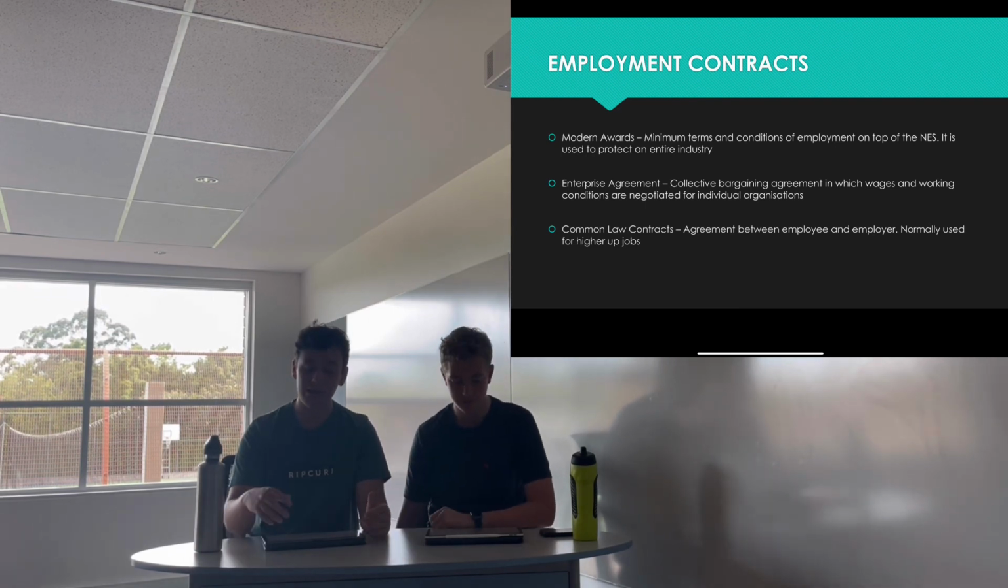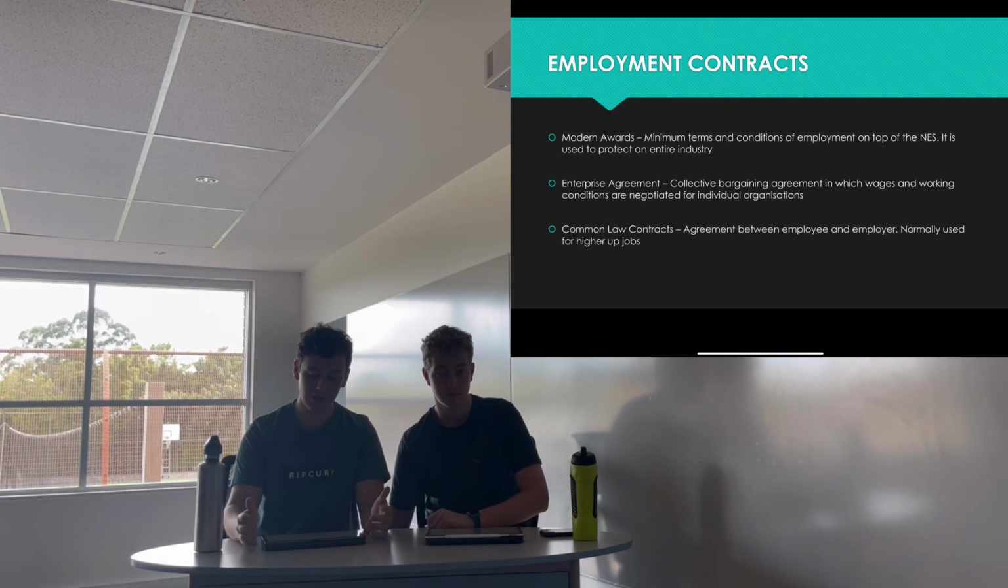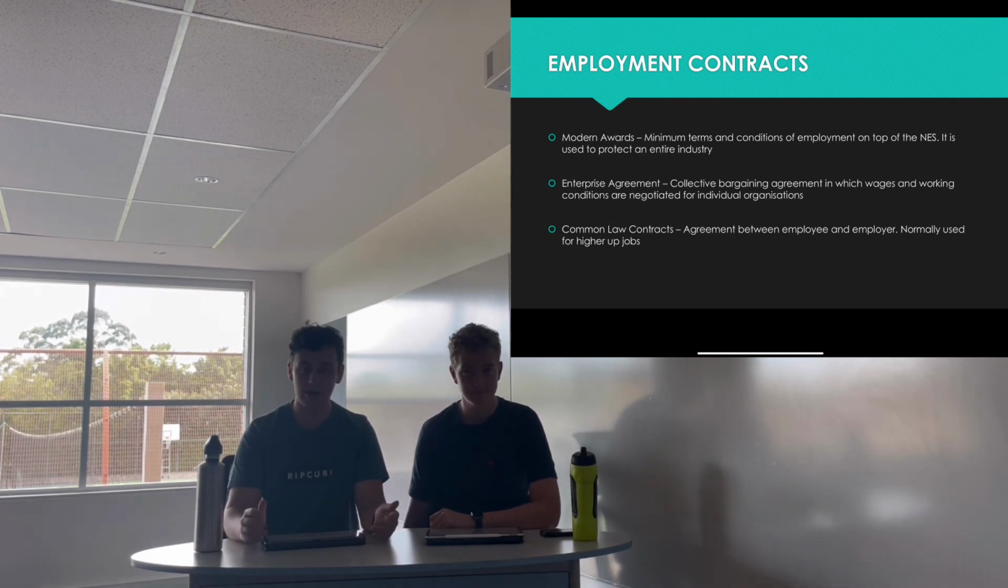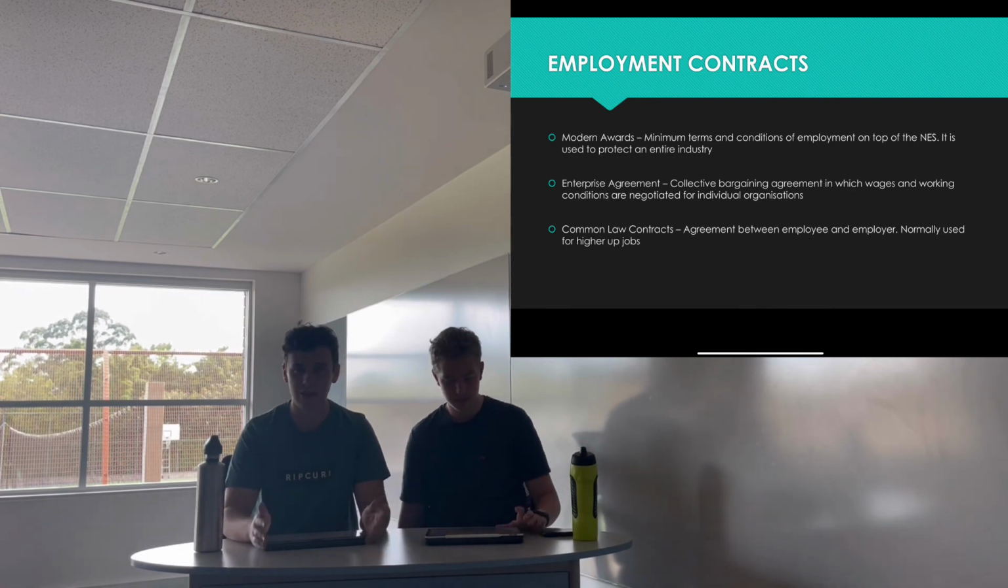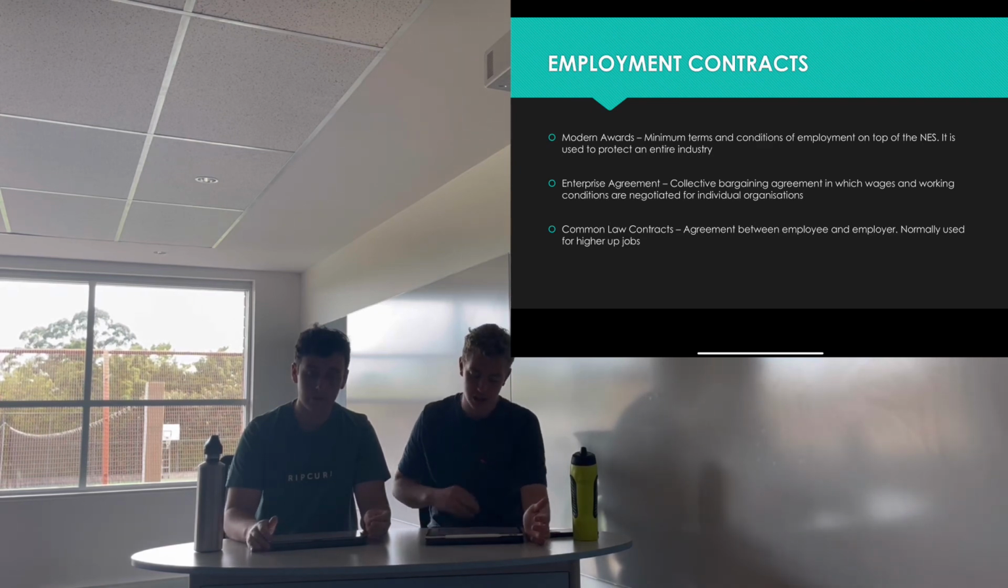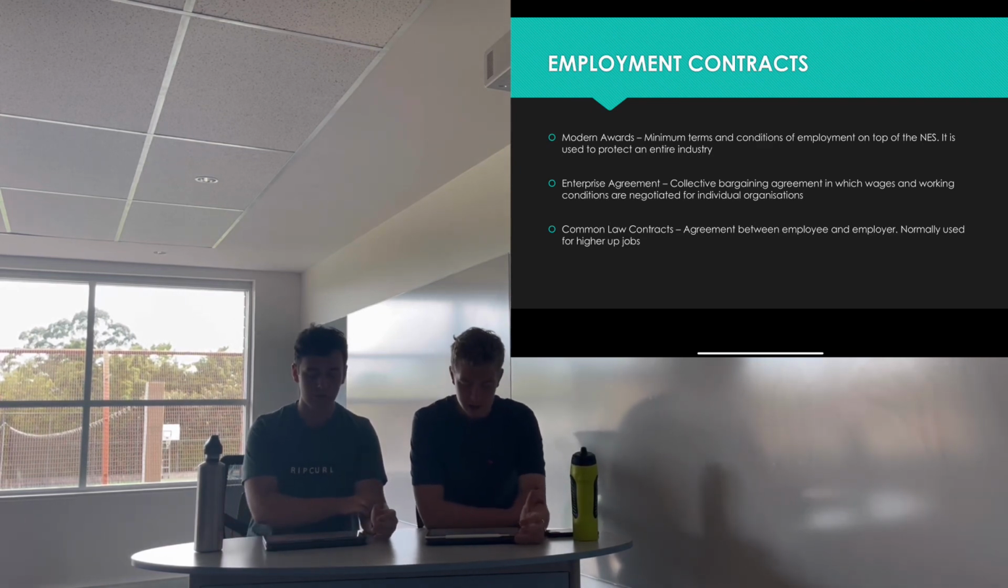It is used to protect workers in an entire industry, and it's beneficial because it provides entitlements such as pay, hours of work, breaks, and overtime. However, its disadvantage is that it applies to the entire industry and therefore is not flexible between businesses, and you can't really change it to your benefit. Yeah, absolutely. Next, we have an enterprise agreement, which is a collective bargaining agreement in which wages and salaries and